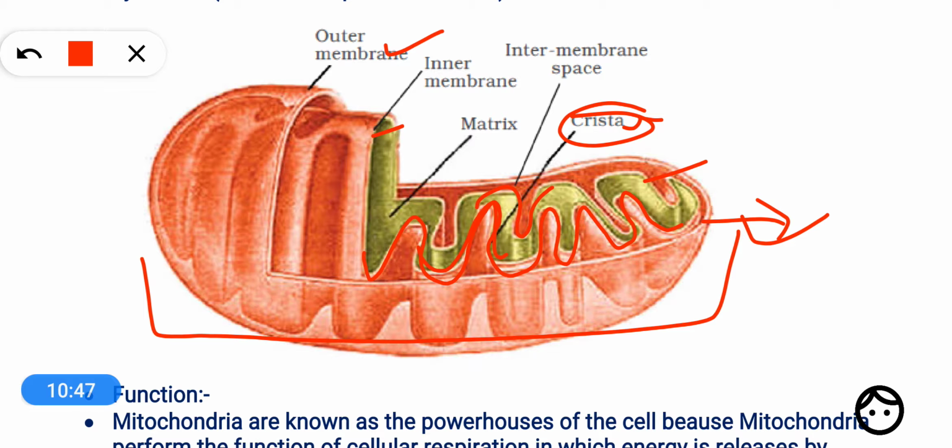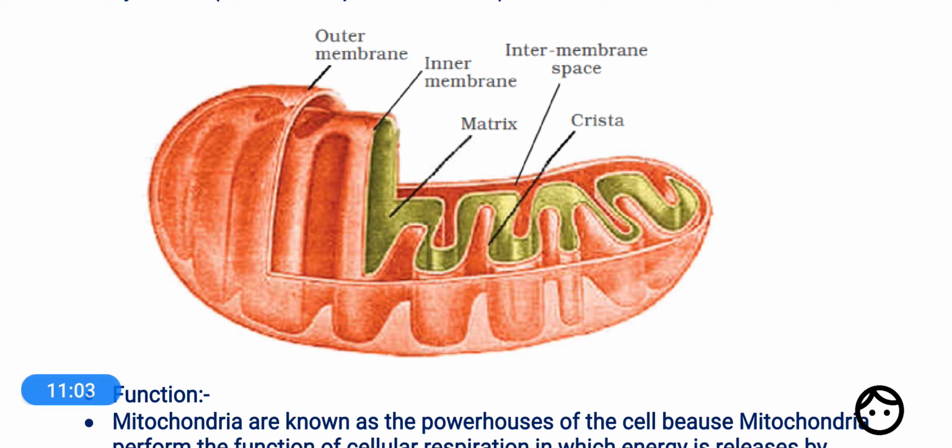And on the inner surface of the cristae, or the inner surface of the inner mitochondrial membrane, however they are not visible, there are small particles known as ATPase.